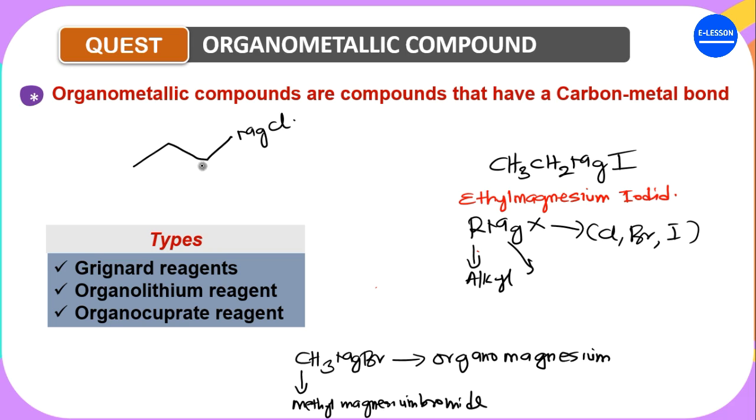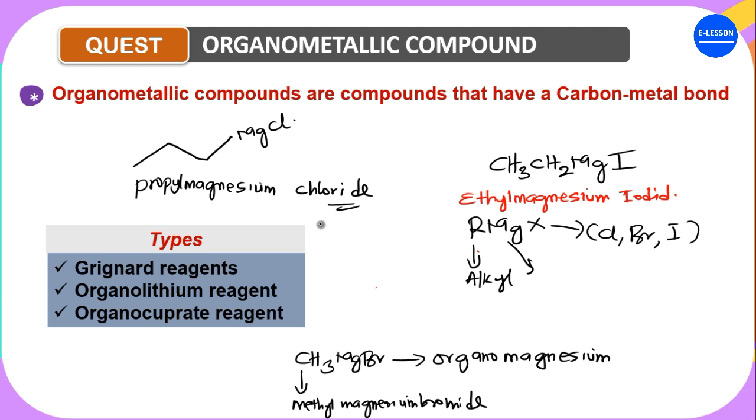This is 1, 2, 3. This tells you that this compound has 3 carbons, which is propyl. Then you call the magnesium, and name it propyl magnesium chloride.